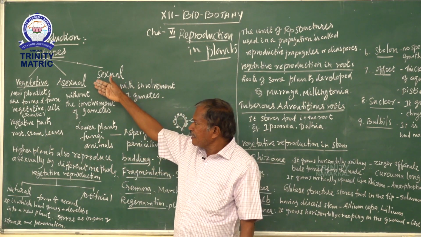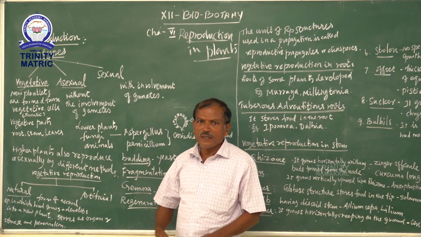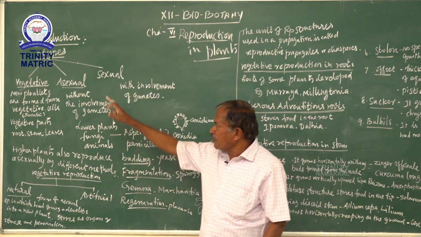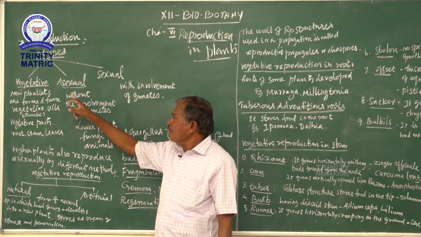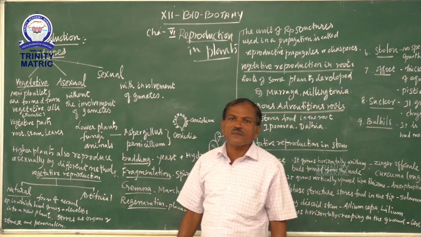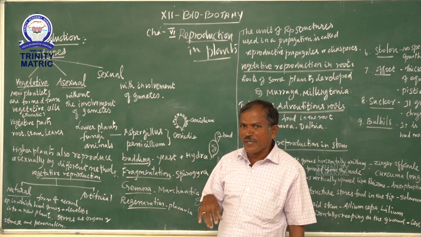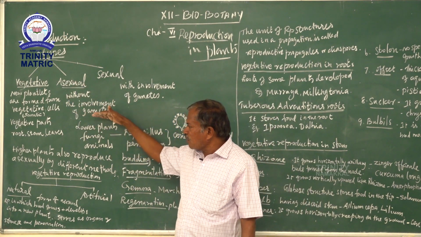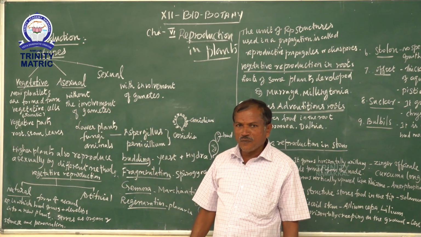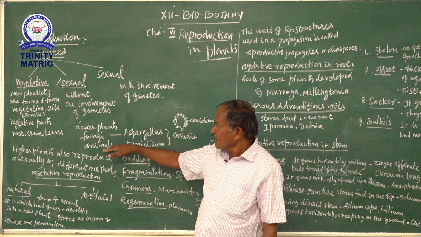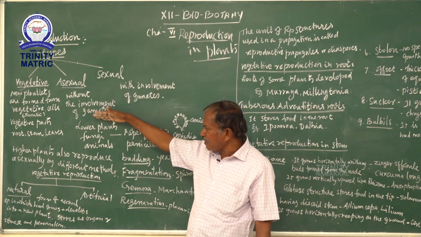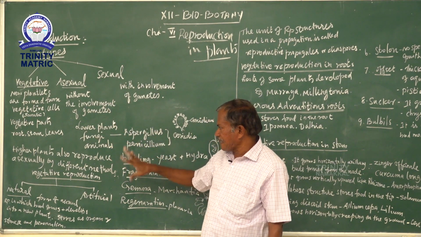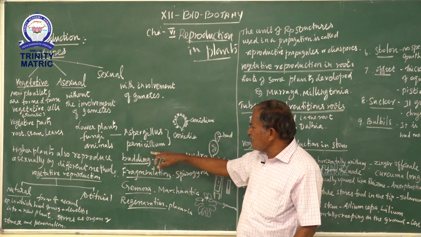Next is asexual reproduction. Here also only one parent is involved. Asexual reproduction means only one parent is involved, without the involvement or fusion of a gamete. It is commonly seen in lower plants, fungi and animals. Asexual reproduction is seen in lower plants like Penicillium and Aspergillus.